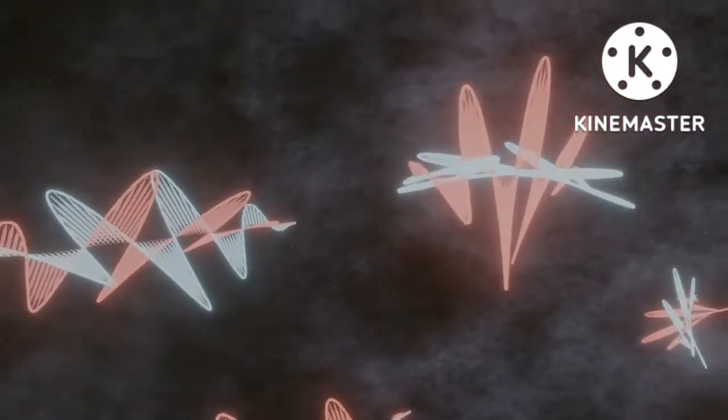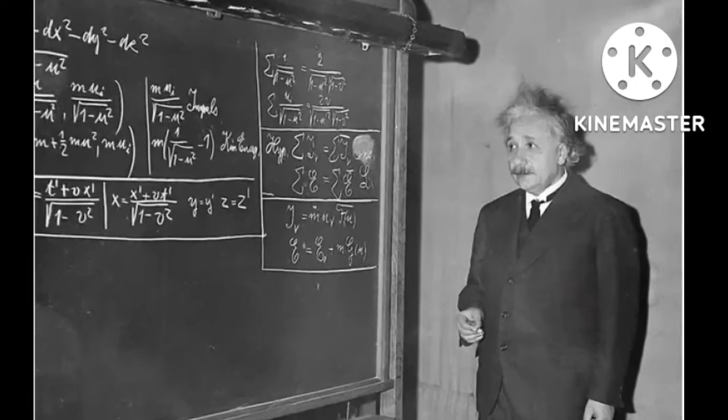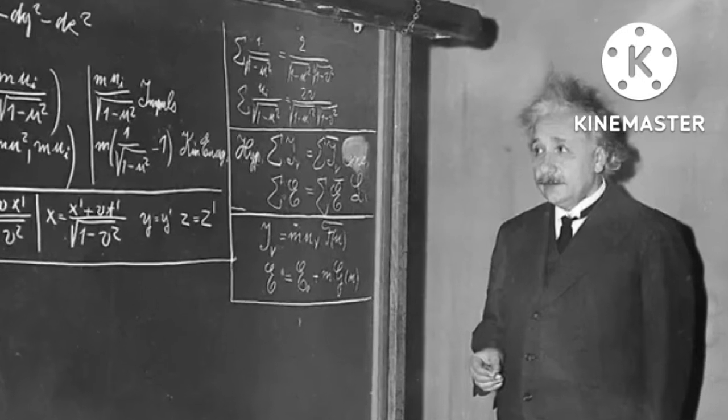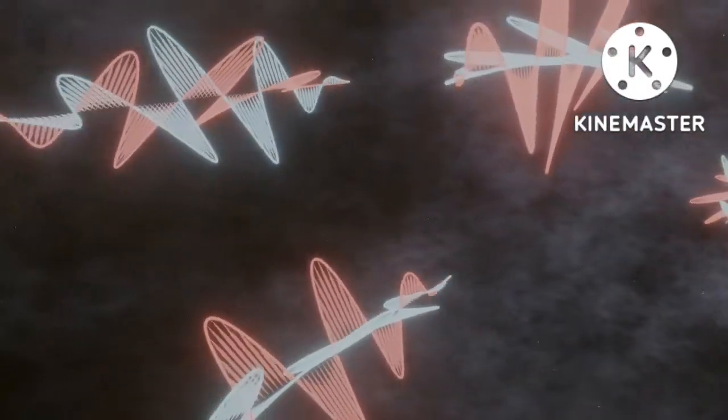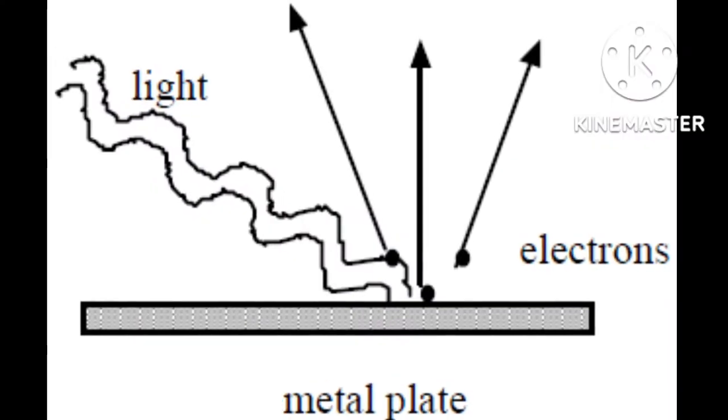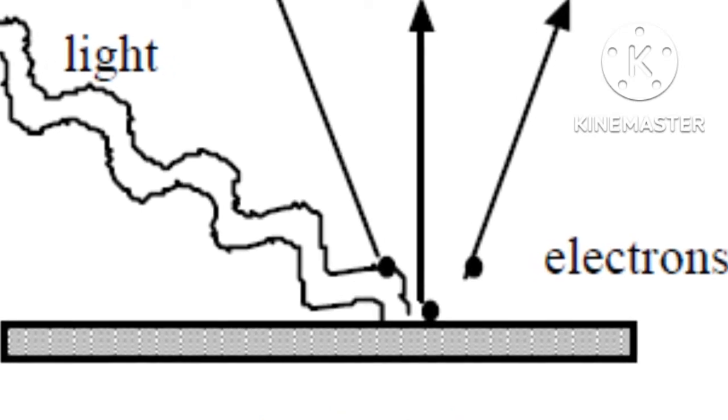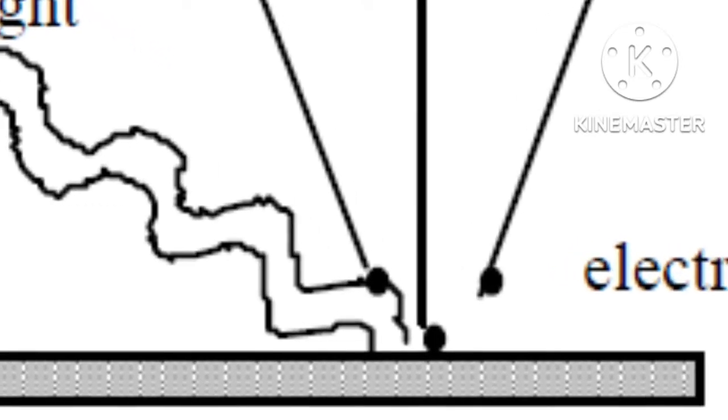Five years later, in 1905, Albert Einstein used this concept to explain the photoelectric effect, which was the second blow to classical mechanics. According to him, light consists of discrete particles known as photons. By using this concept, the photoelectric effect was successfully explained and the particle nature of light was established.